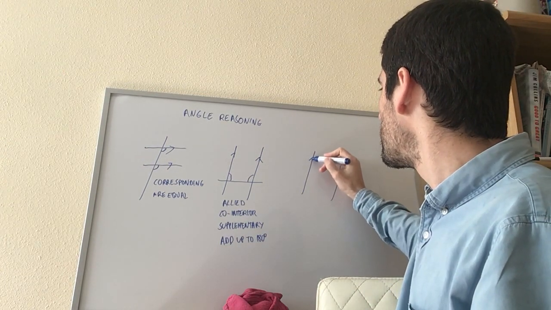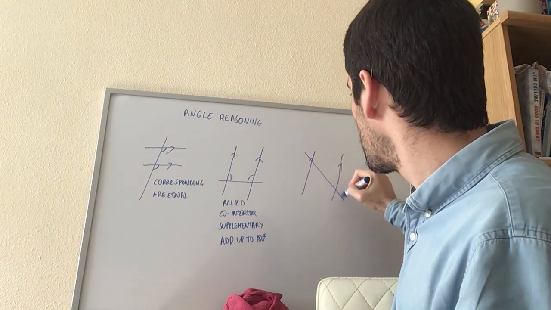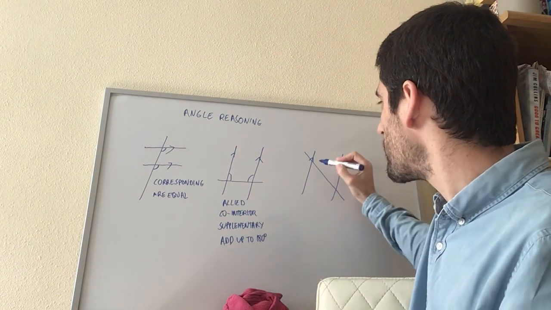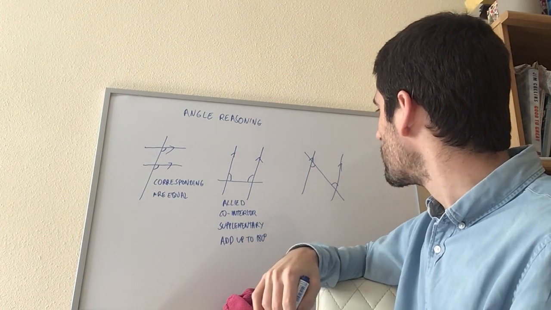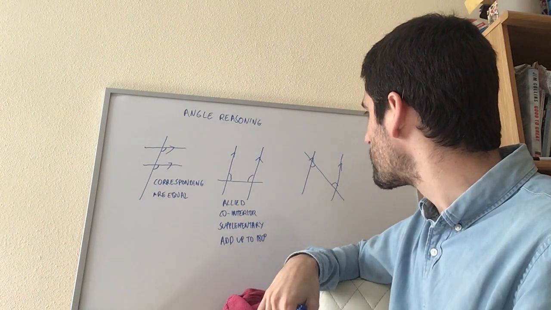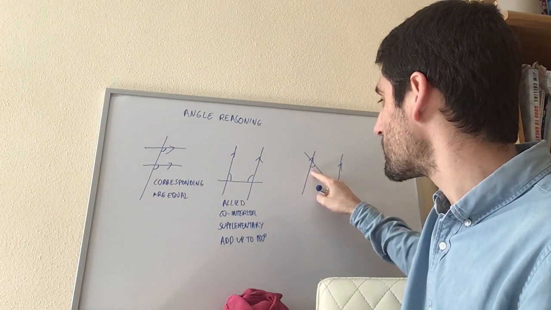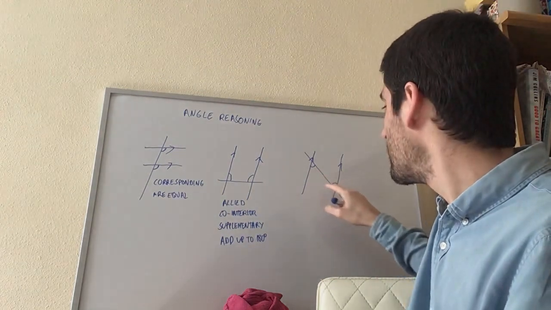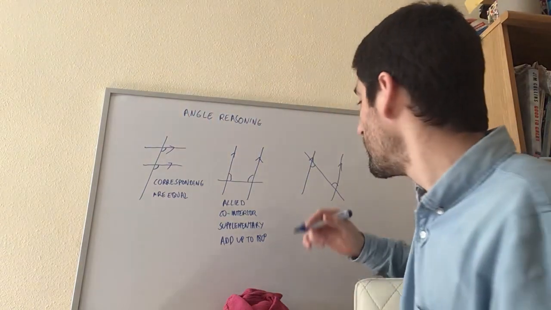There you go. There's one final type of angle that you find in parallel lines. So here are my two parallel lines. That's my transversal line going across, and I would ask you to measure that angle there and that angle there. So those angles are in opposite sides of the transversal and also opposite sides of the parallel lines. This angle is below the transversal, but this one is above. This angle is to the right of the parallel line, this one is to the left of the parallel line. And they've got a name. They are called